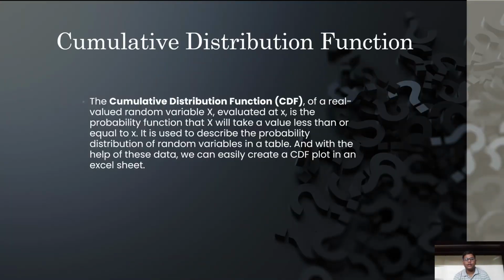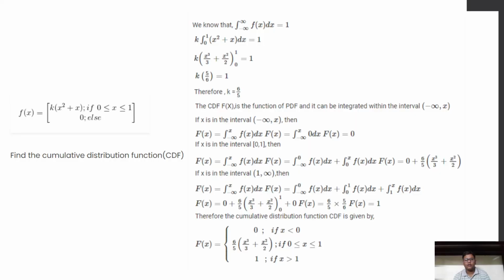Cumulative distribution function. The cumulative distribution function of a real valued random variable X, evaluated at x, is the probability that X will take a value less than or equal to x. It is used to describe the probability distribution of a random variable in a table, and with the help of this data we can easily create a plot in an Excel sheet. Example: